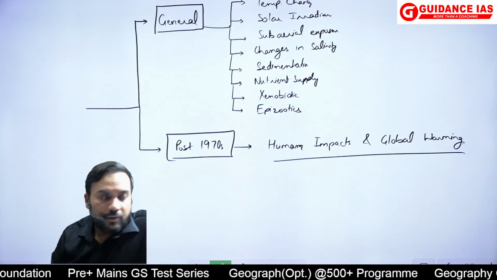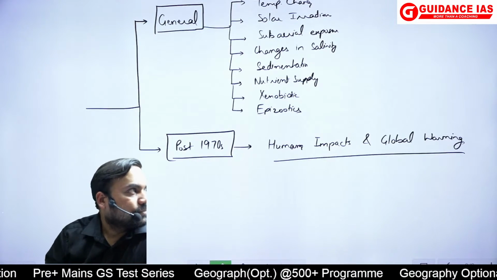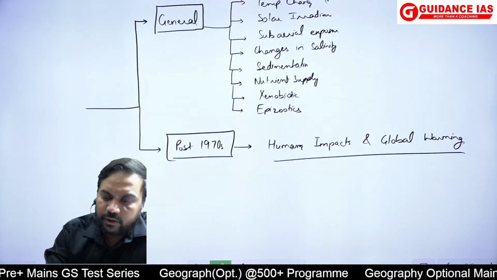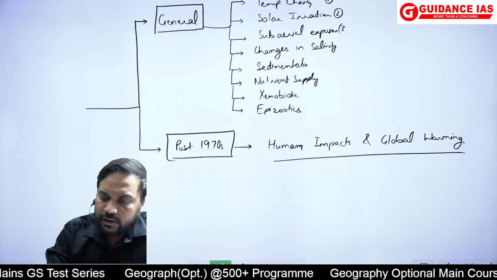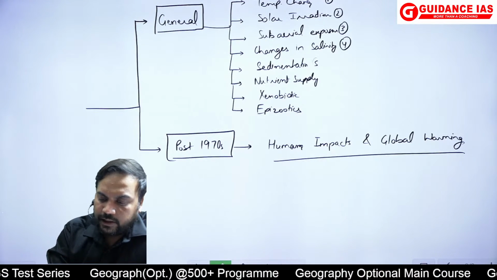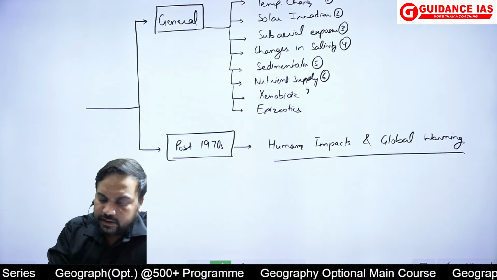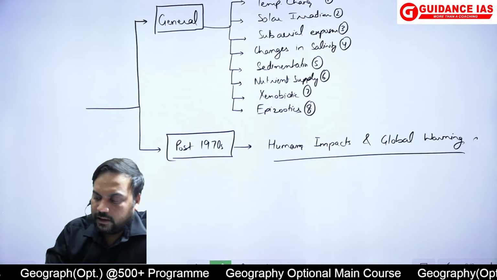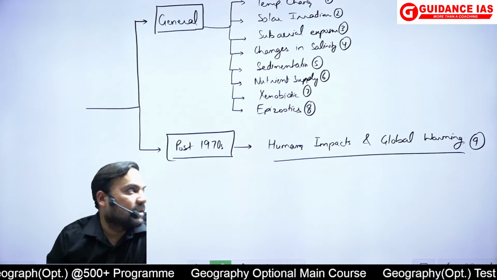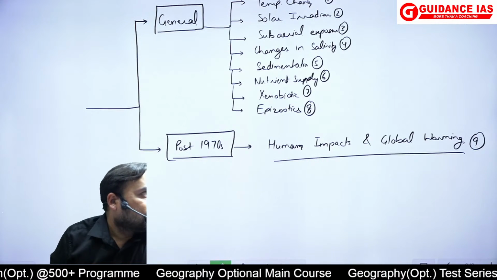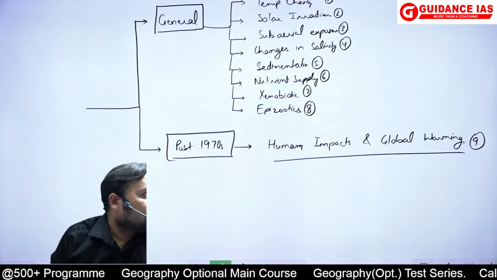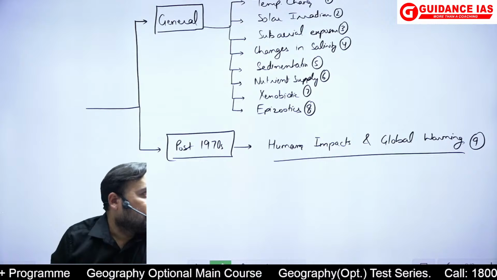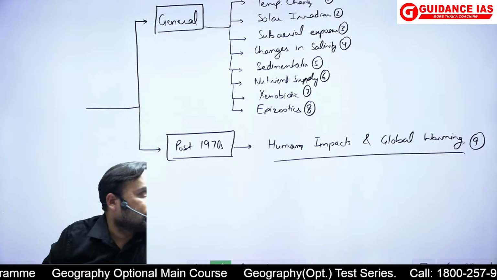Okay, so all these should have been written. So अगर मैं इसको काउंट करूं 1 2 3 4 5 6 7 8 and how many points? 9 points are there. ठीक है. So now tell me कि कितने कितने पॉइंट्स लिखे थे.